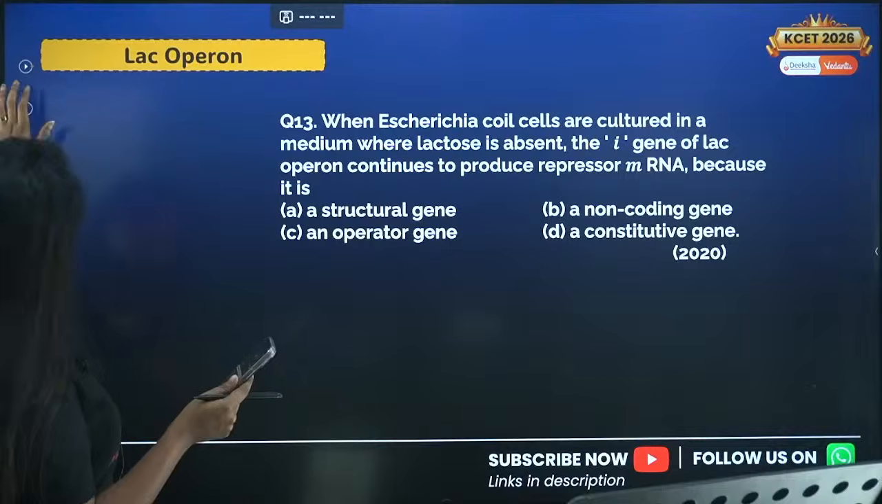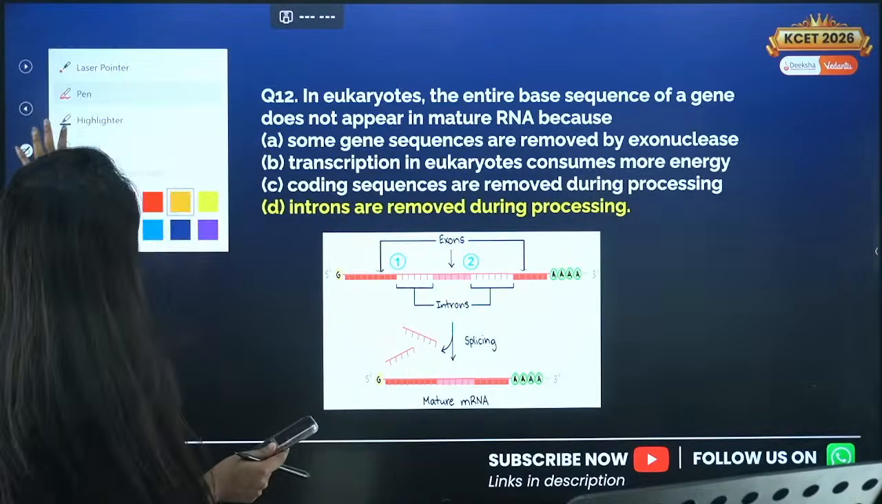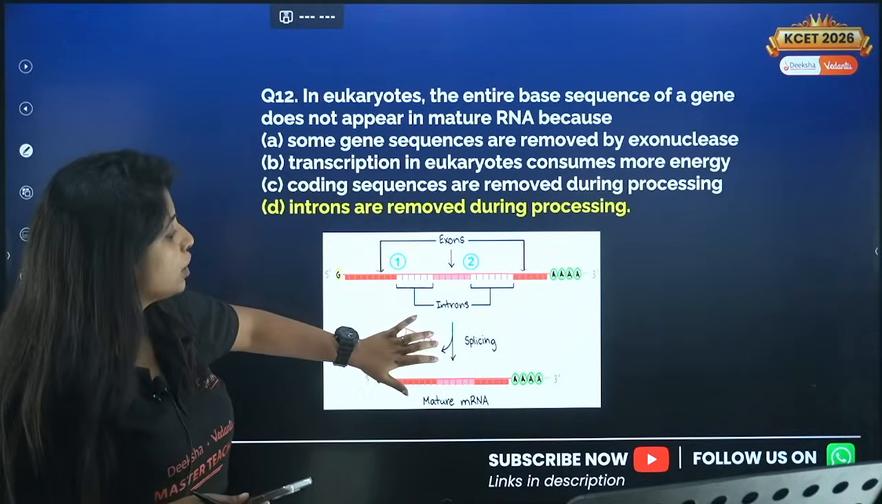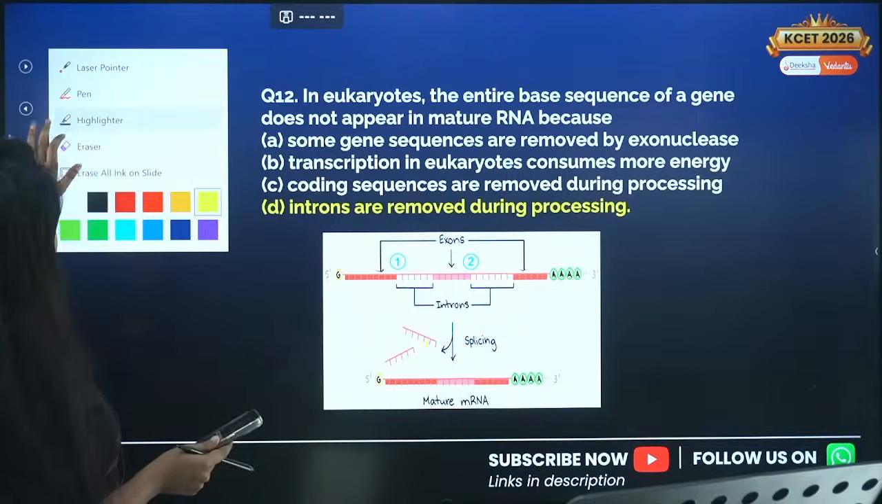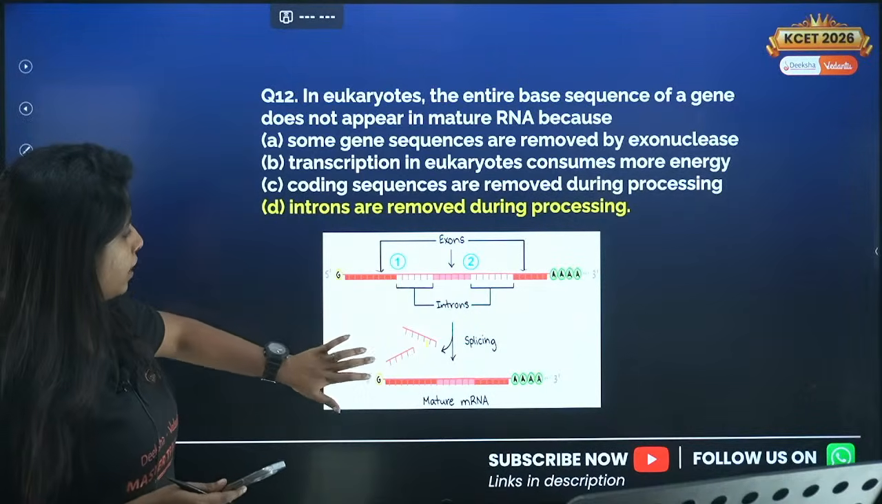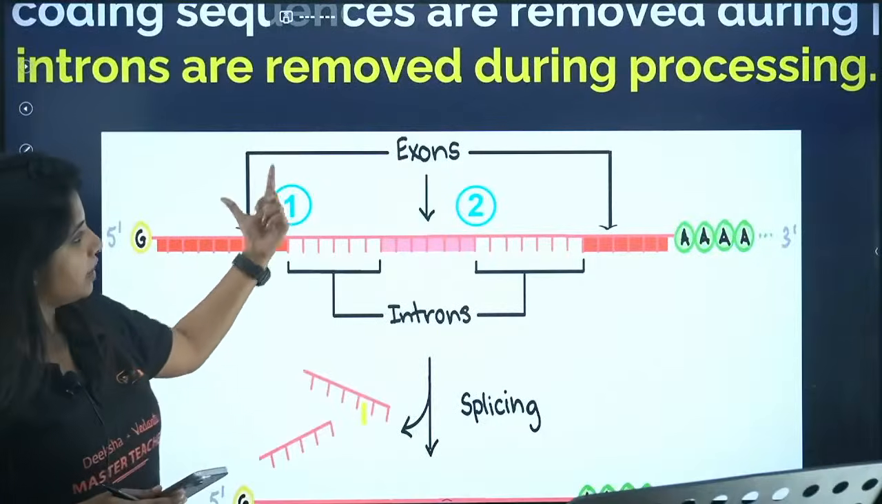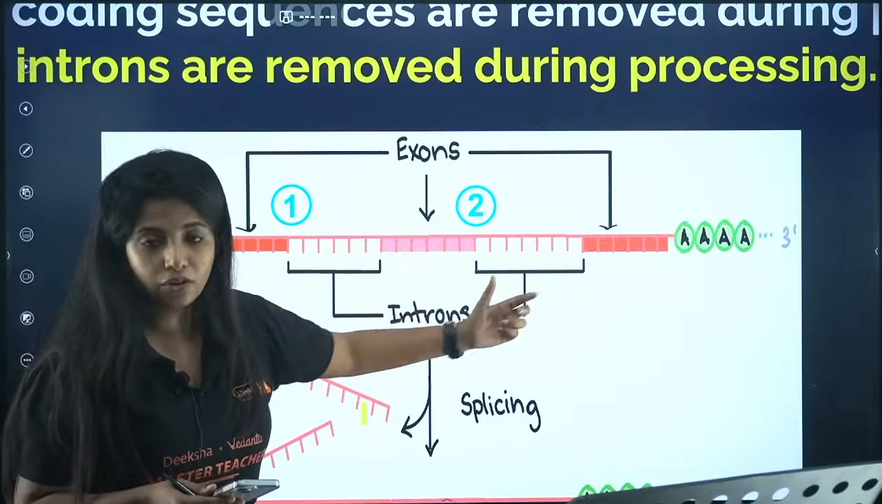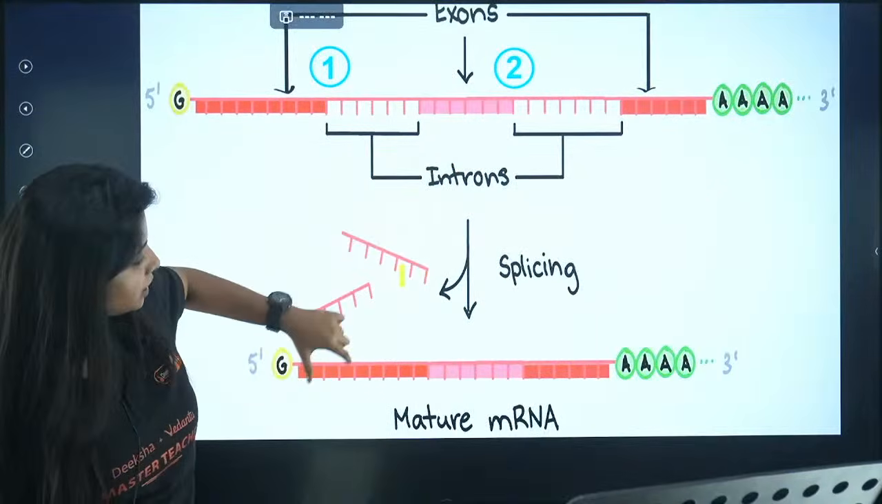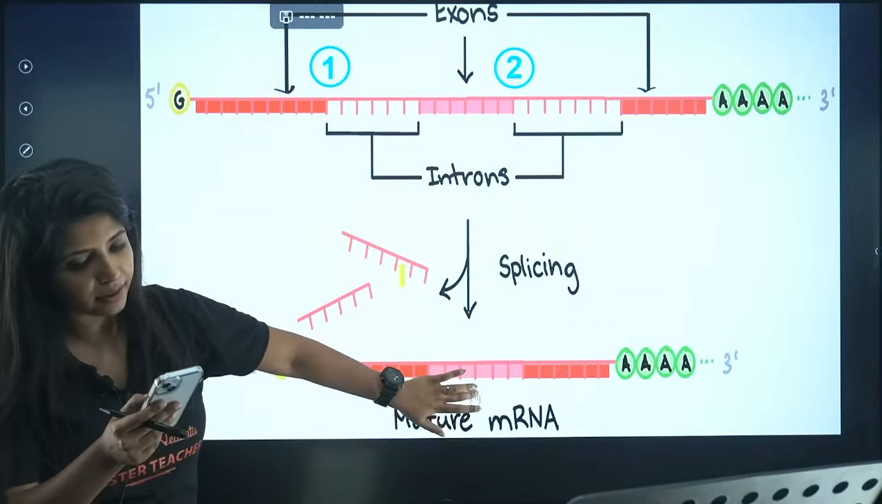Cool. Next question. I'll show you this. And this process, what do you call this process? You call this process splicing. Always remember. So over here I have the exons, and in between I have the introns. I remove the introns, as you can see, and now I have the mature mRNA.